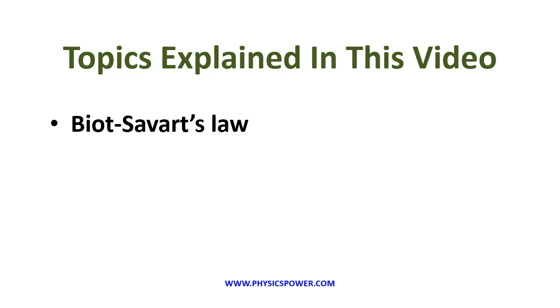The first one is Biot-Savart's law. After Oersted identified one effect, that is, a current carrying conductor producing a magnetic field around it, afterwards Ampere gave the direction of the magnetic induction produced by the current carrying conductor. Next, Biot and Savart together derived one expression. With that expression, we can get the magnetic induction produced by any current carrying conductor, whatever its shape may be. Means by using this, we can get the magnetic induction produced by a straight current carrying conductor and as well as a circular coil and as well as a rectangular one.